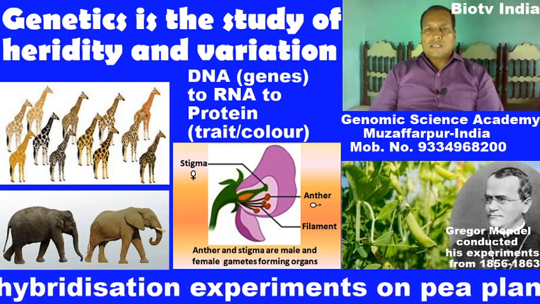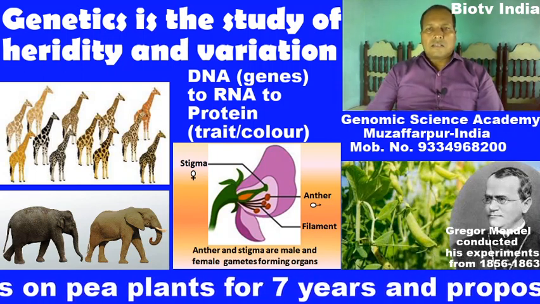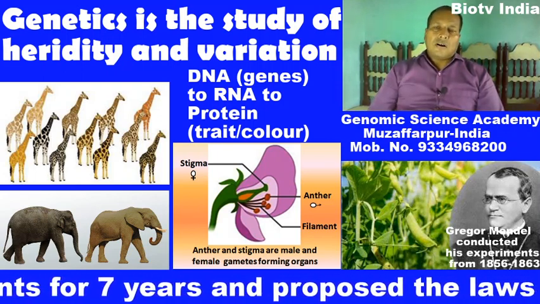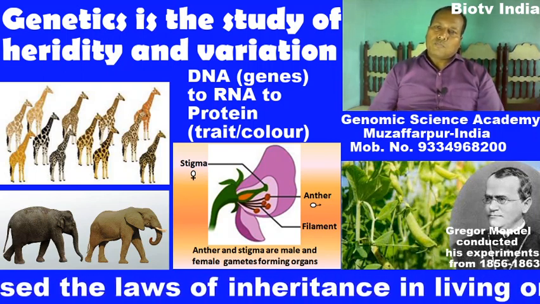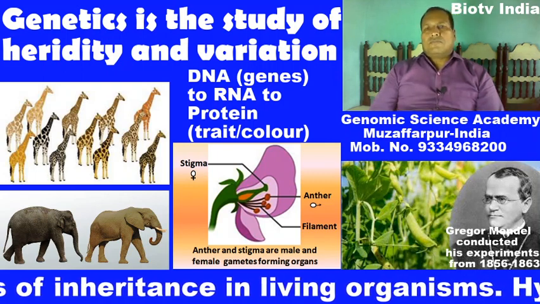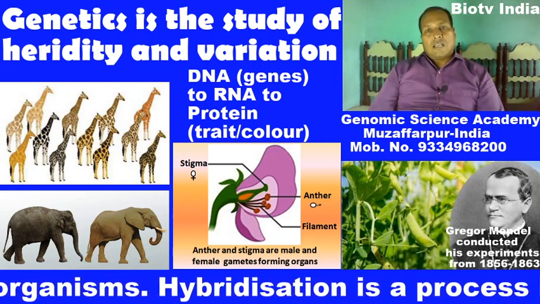How do these transfers occur? This transfer of characters occurs by the process of reproduction. Now, what is reproduction?